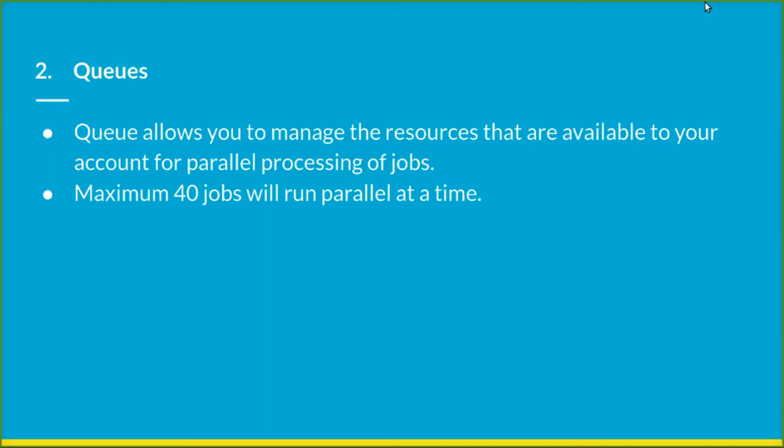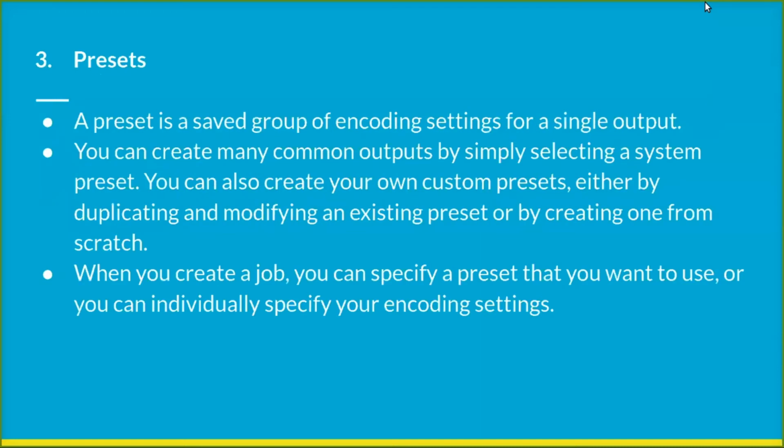We can create two queues, each with 20 jobs, where one queue contains high priority jobs and the other queue can contain low priority jobs. Depending on our requirement, we can select queues, and also if we want to add another queue for waiting jobs, we can add as per our requirement. Our next part is presets. As we have seen, these are all the settings that define a particular output.